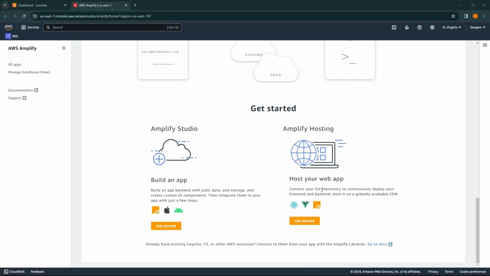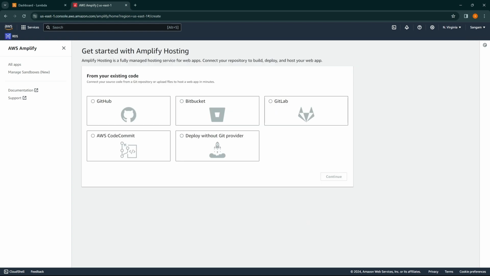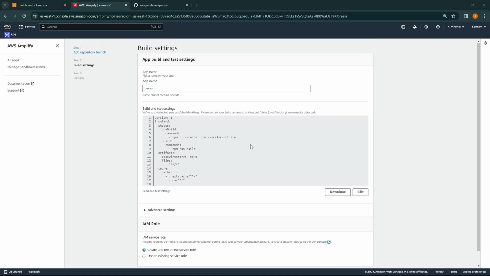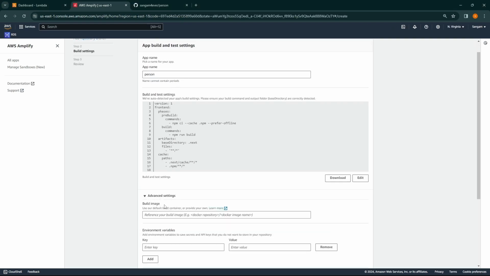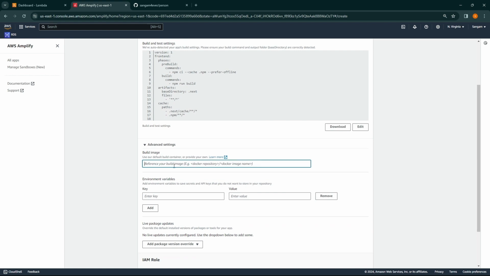Select Amplify hosting, host your web app. Here you can connect your Git repo. Click get started. Select GitHub, click continue. After that, in the advanced setting, under the build image, we need to provide build image reference. So node, without this the Next.js build will fail.